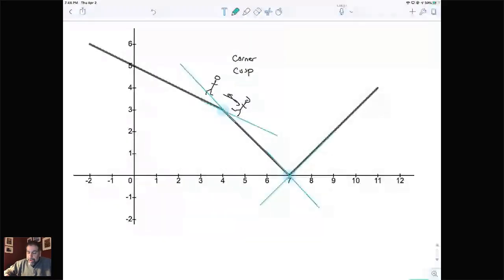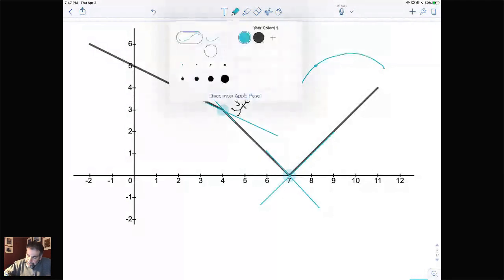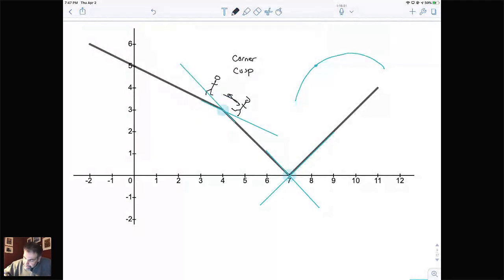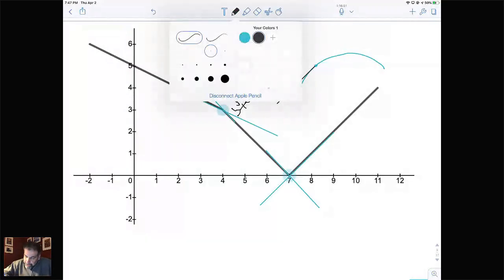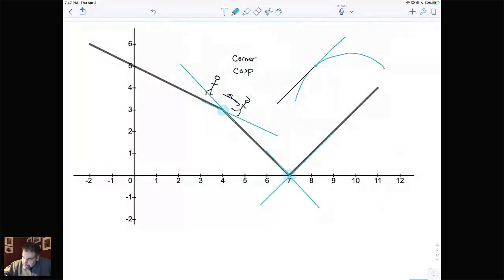Just to contrast this to what I like to call a smooth curve. If we have a smooth curve and we talk about going to that value, if I come from the left, that's the direction I'm going in. And if I come from the right, I'm going in the same direction.